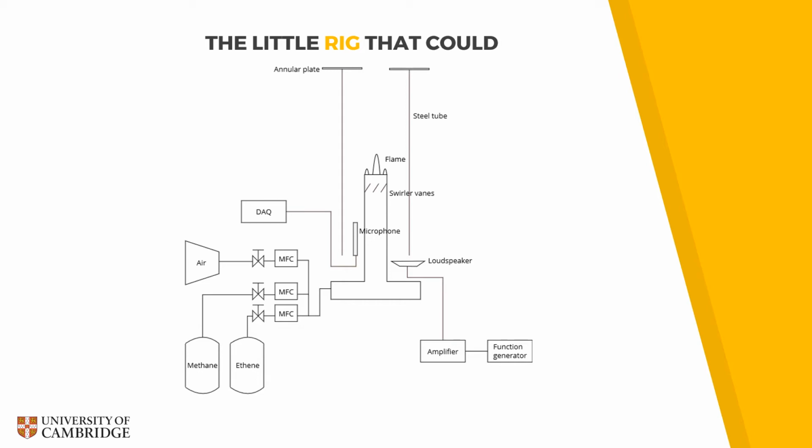At one end of the tube, we can fit annular plates of different diameters to vary the boundary condition, and at the other end, we have a microphone that records pressure data as well as a loudspeaker, which we use to excite the combustor with short acoustic pulses. The decay rates of the pulses allow us to quantify the linear stability of the combustor. To show you what I mean, let me play another clip.